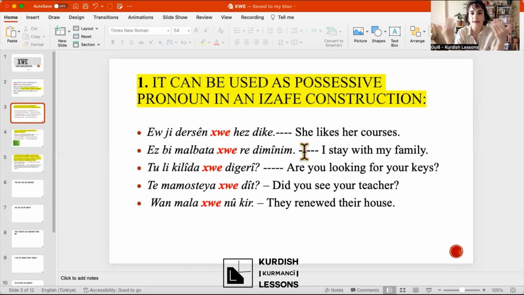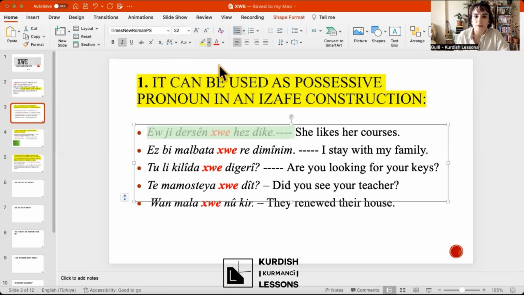XWE can be used as a possessive pronoun. Of course, I will tell you when to use XWE, when to use other pronouns. But the first rule, it can be possessive pronoun, okay? In English, reflexive pronouns, myself, yourself, don't really work as a possessive pronoun, but in Kurmanji, they do, okay? So XWE can be possessive pronoun. Let's have a look at examples.